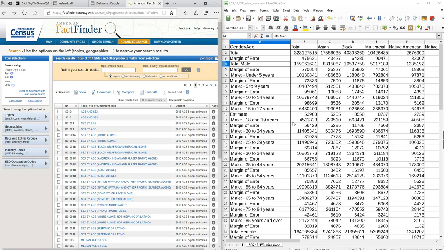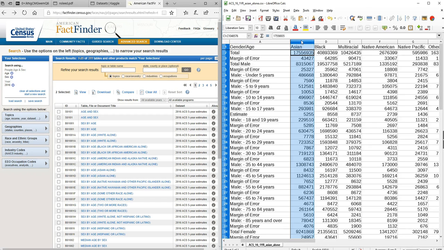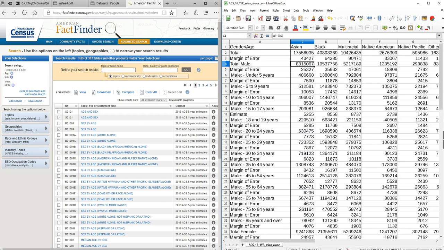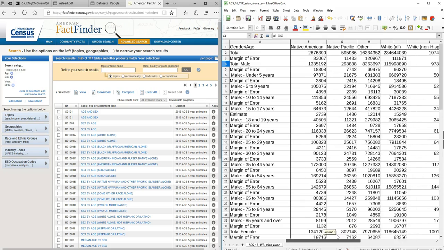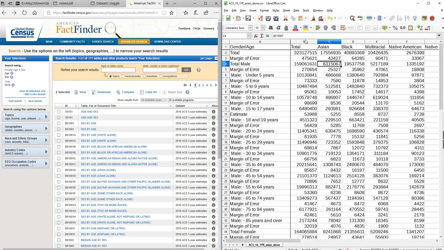All right, so I've gone through all files by race and filled them in here. So when we left off, I had already filled in the first column, so I went through the other files and filled all of these numbers in. And then I added this column B, which is the sum that we already have, because I want to double check it and make sure that everything copied and pasted into the file correctly.